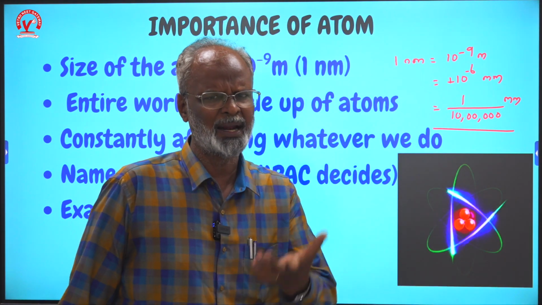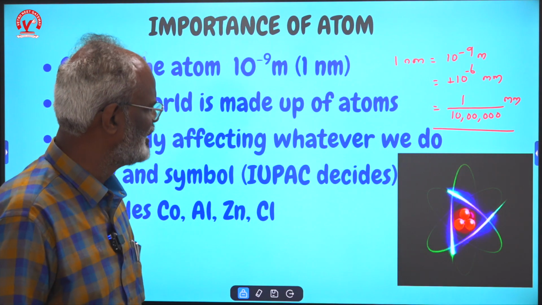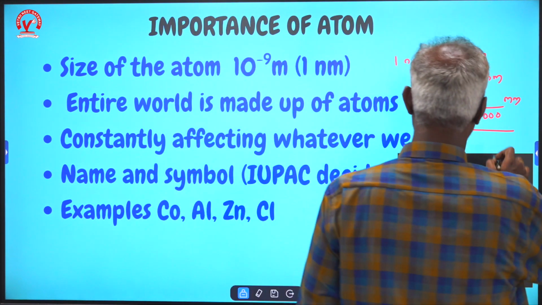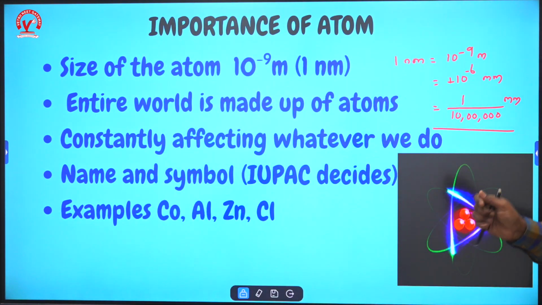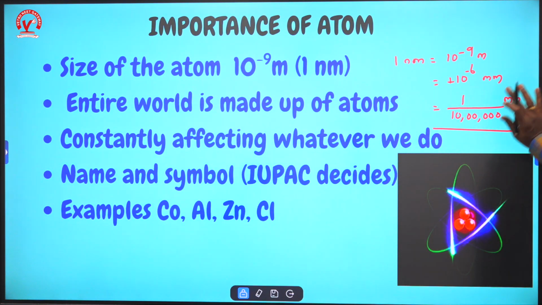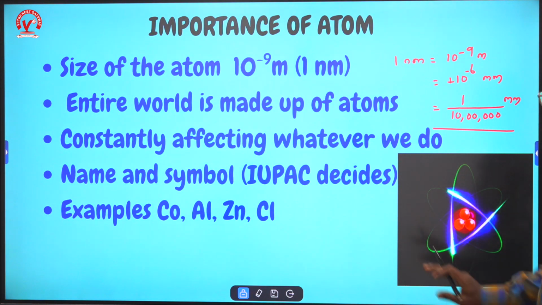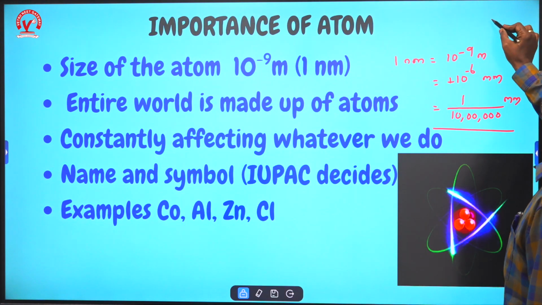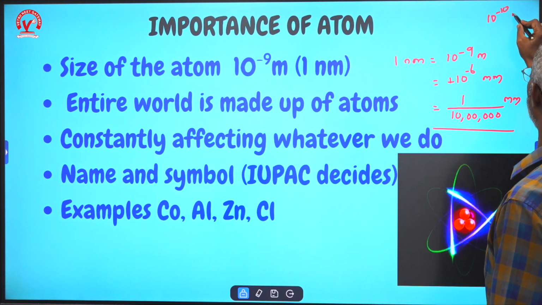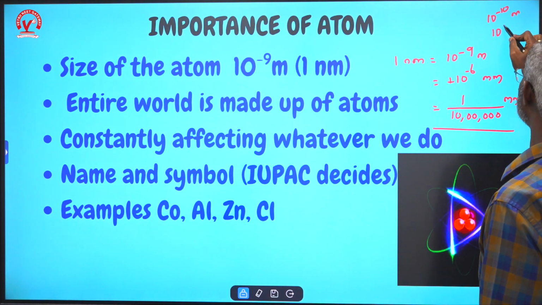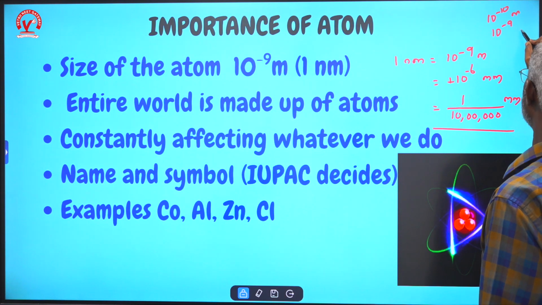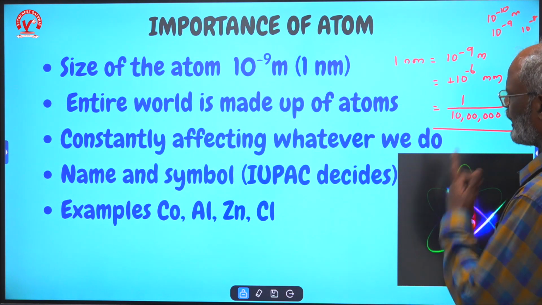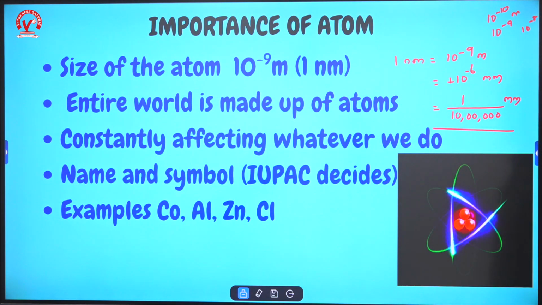The thin paper can have 10 lakhs of atoms. Can you imagine that? That is the kind of size we are talking about. At that size only they are indivisible, which is 1 by 10 lakh times a millimeter. That is very, very important. Therefore, the hydrogen atom has a size of around 10 power minus 10 meters. Maybe molecules have minus 9 or minus 8 meters, which is very, very small.